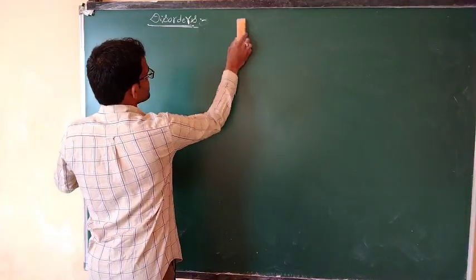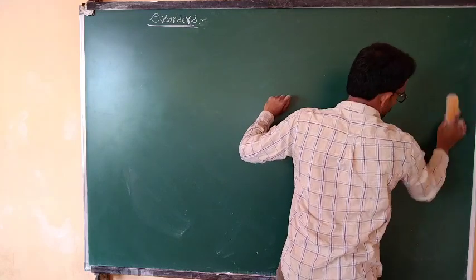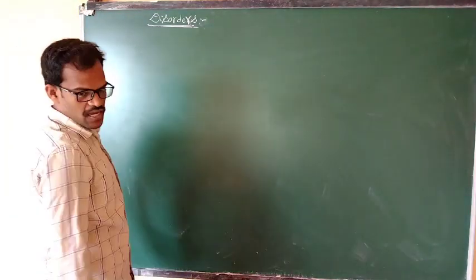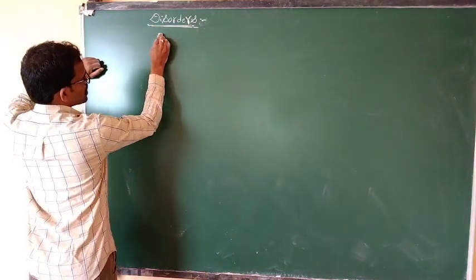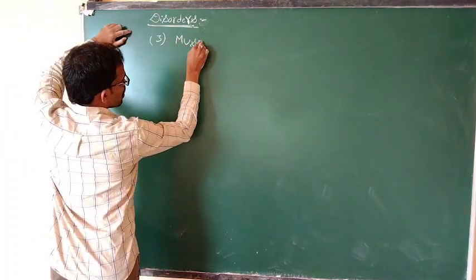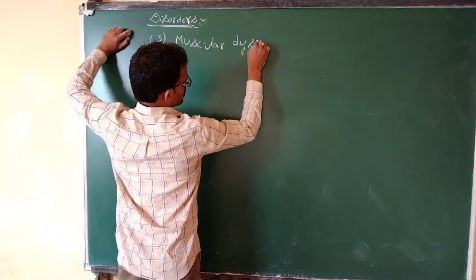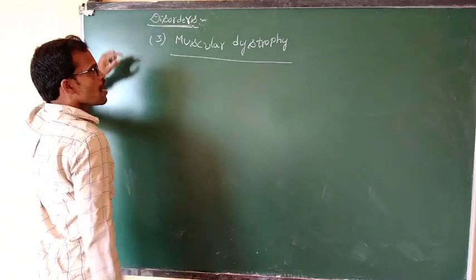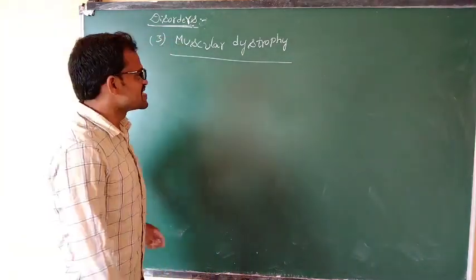The second disorder is nothing but arthritis. Coming to the third problem, what is the third disease? What is the third disorder? That is nothing but muscular dystrophy. What is this disorder? Muscular dystrophy is a genetic disease.